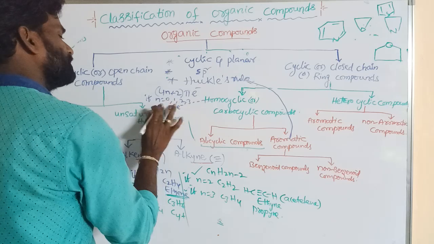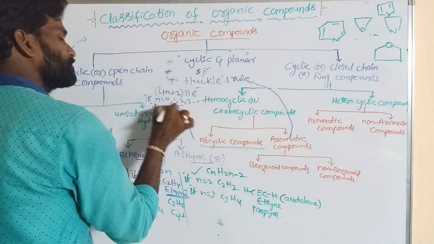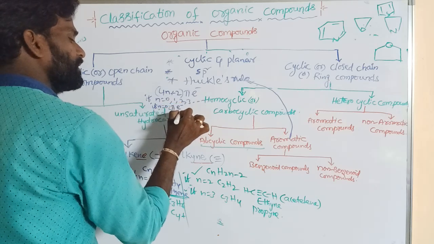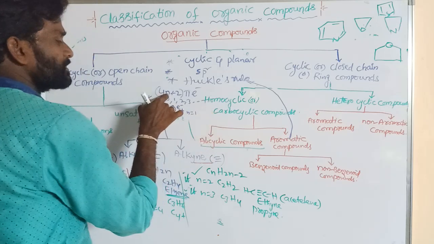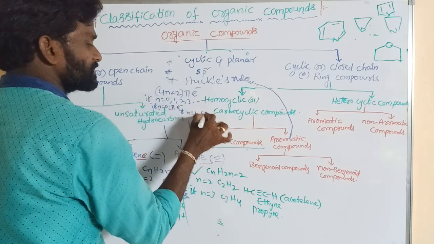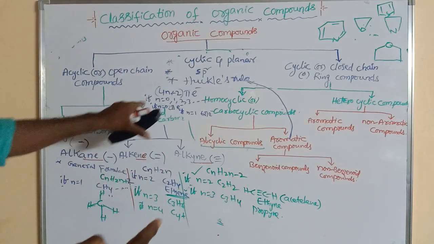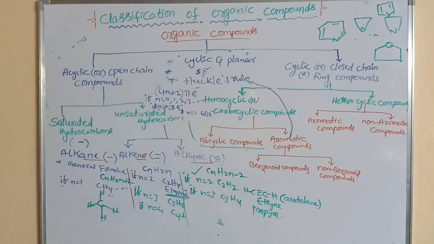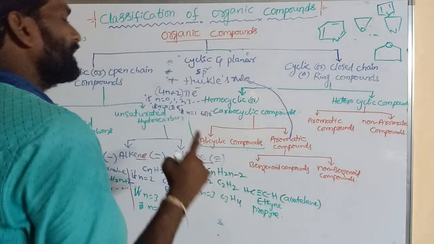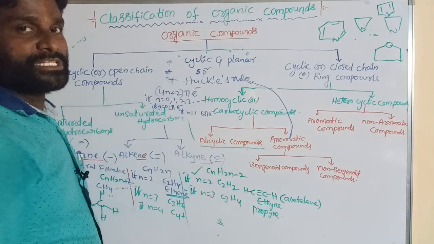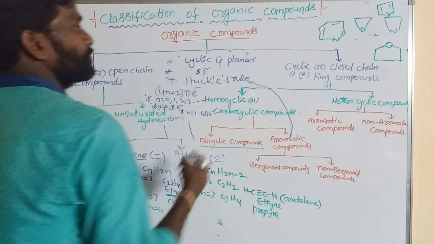If n is equal to 0, that is a 2 pi electron system. If n is equal to 1, 4 times 1 is 4 plus 2, a 6 pi electron system. If n is equal to 2, 4 times 2 is 8 plus 2, a 10 pi electron system. So a cyclic compound containing 2, 6 or 10 pi electrons obeys Huckel's rule.